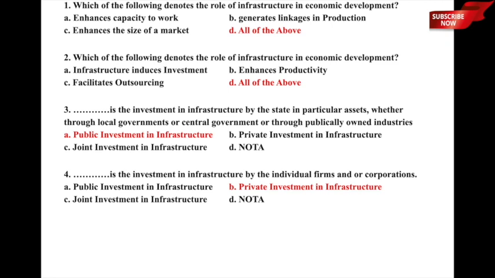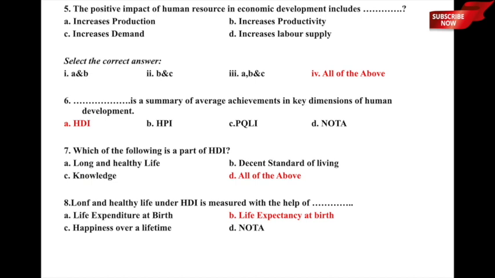There is a third possibility which is called joint investment, wherein public and private entities come together and then they invest in infrastructure. So that is the third type. Let us now move to the next one.